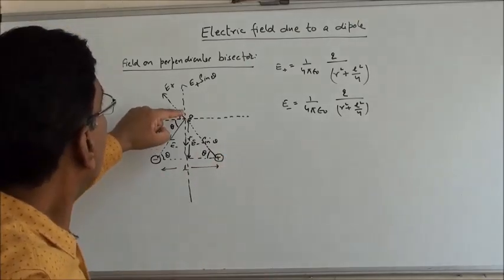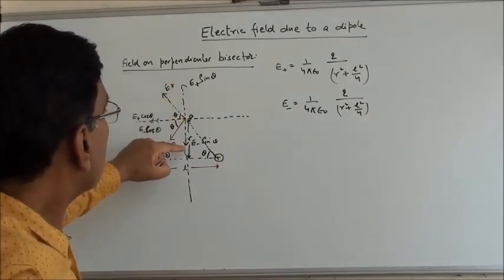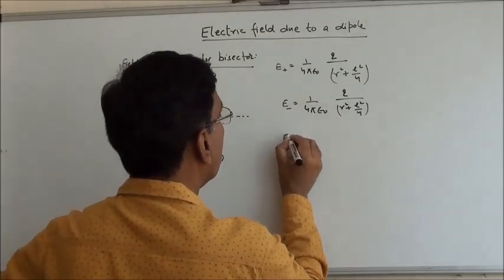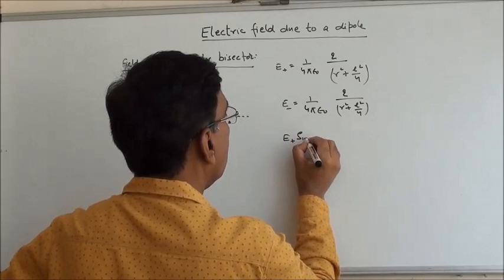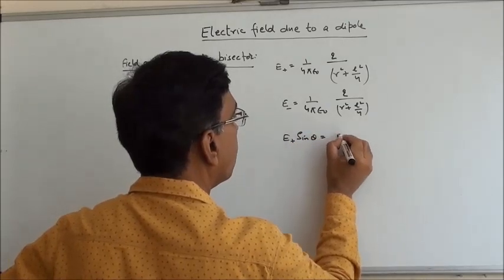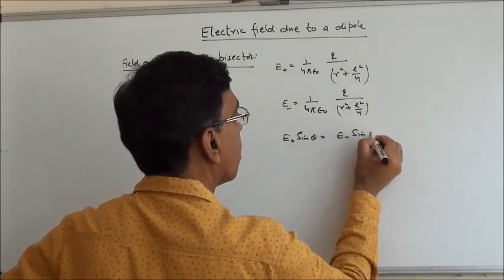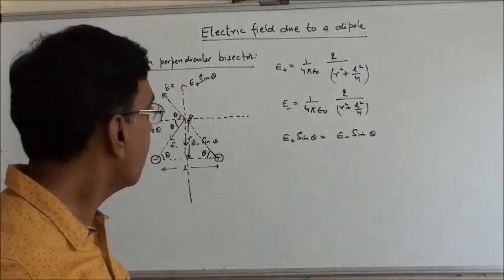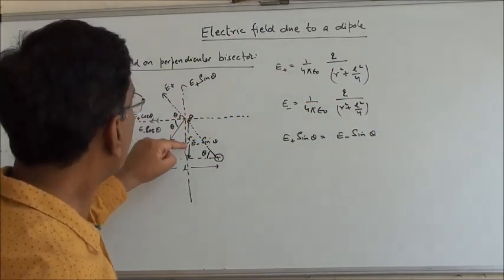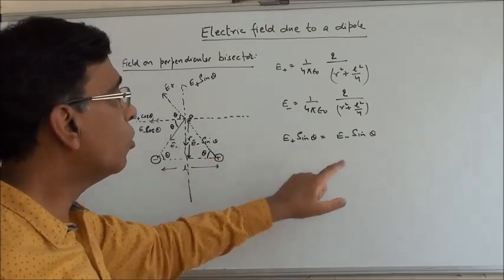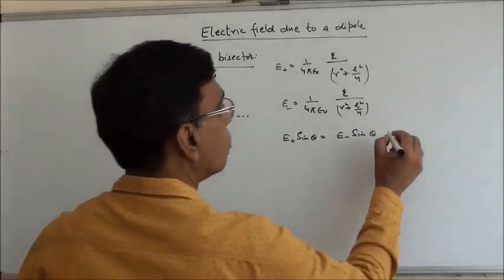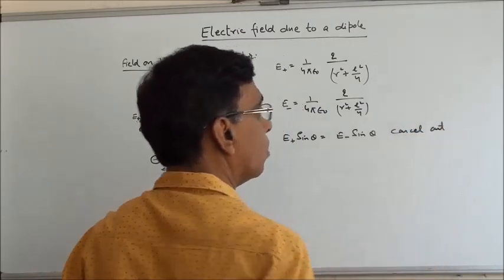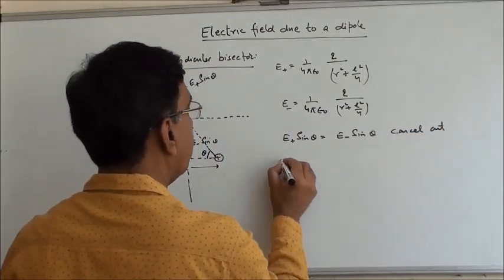So see now, E plus sin theta, E minus sin theta, they are equal and opposite. You see, in terms of magnitude, both of them are same. So it means they are equal in magnitude, opposite in direction, so they cancel out. So these components cancel out.